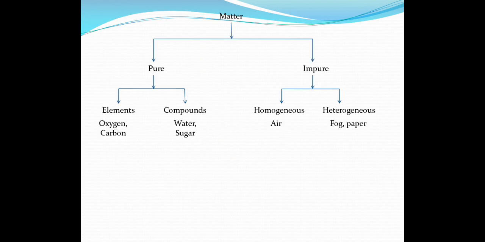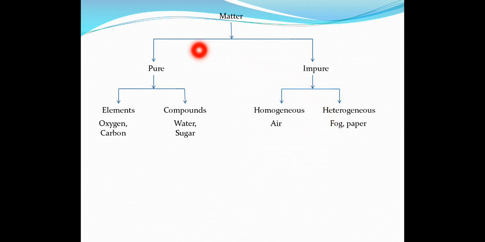Now this is the flow chart of the chapter. Starting with matter, you can divide matter into pure and impure. Pure is further classified into elements and compounds, and here I have given examples. And impure you can classify into homogeneous and heterogeneous, and here are examples of homogeneous and heterogeneous mixtures.